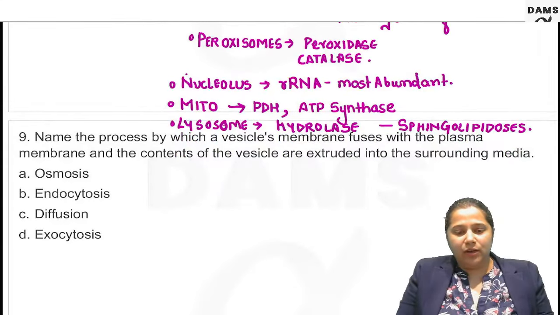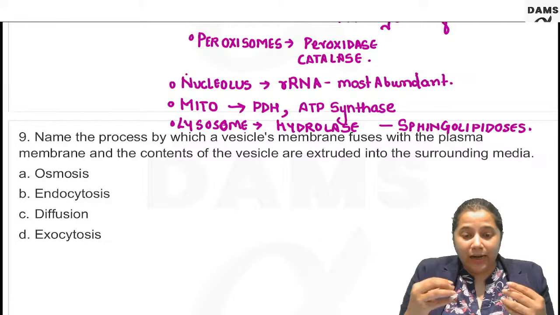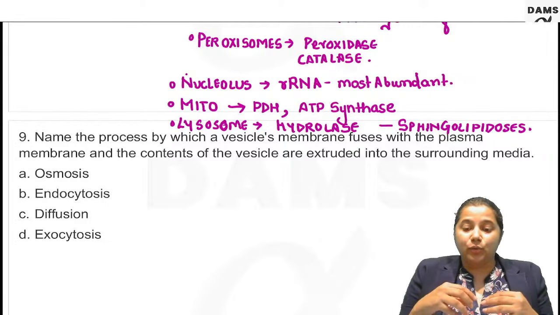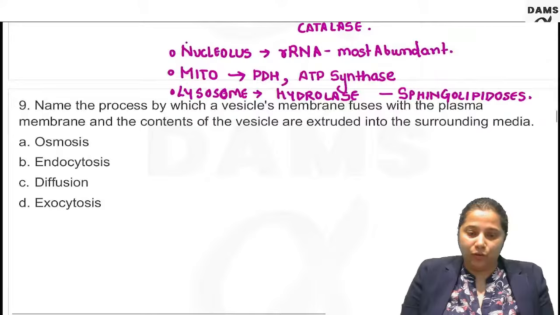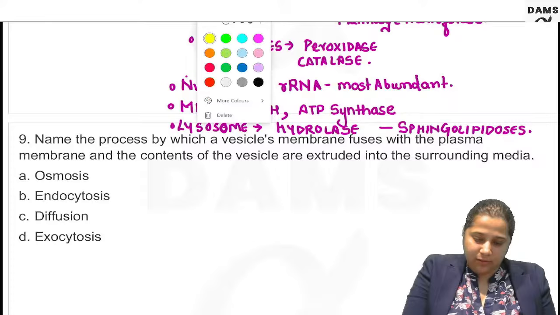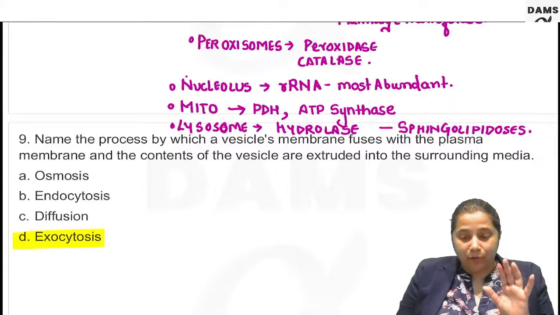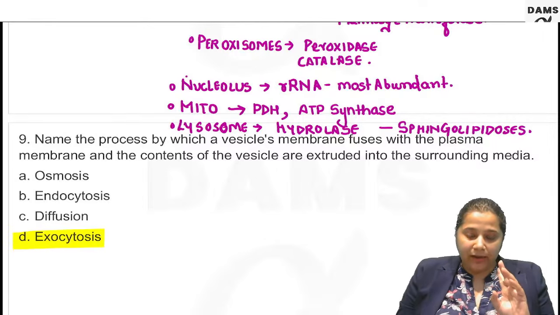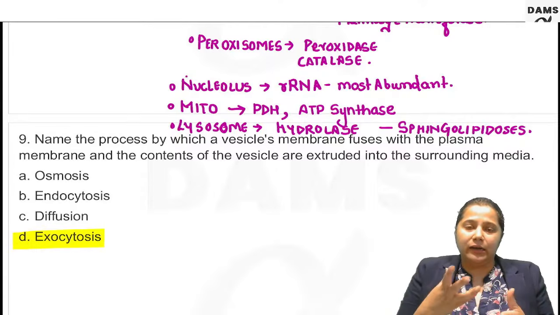Alright, answer question number 9. Name the process by which vesicles membrane fuse with the plasma membrane and the contents of vesicles are excreted in the surrounding media. What is this known as? We have said this earlier. It is known as exocytosis. Yes, you are all correct. It is the process by which the contents of the vesicles are released outside.